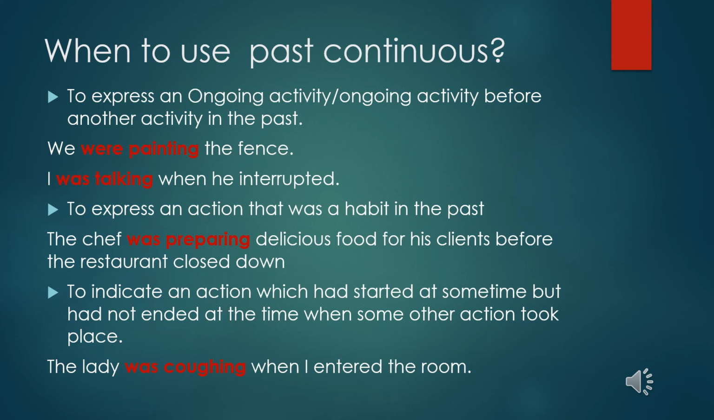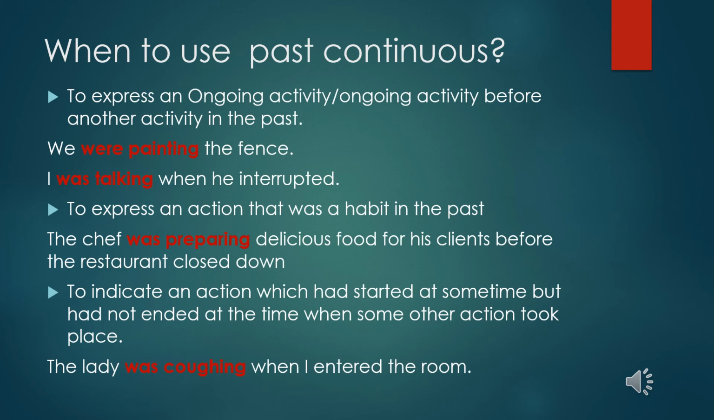Now you are already thorough with the structure of the past continuous, like subject plus was or were plus verb plus ing, like I was eating a mango, I was writing a letter, just like that. So now when to use past continuous? To express an ongoing activity or ongoing activity before another activity in the past.